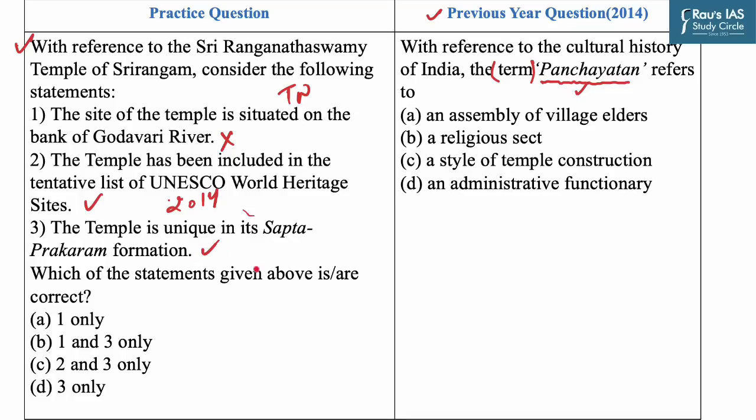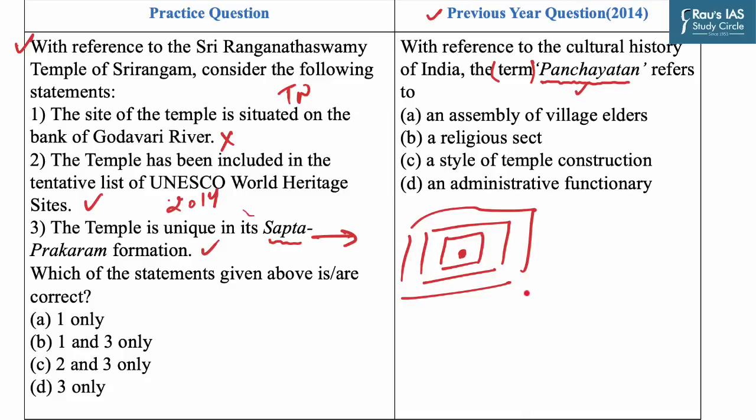Now this statement is correct as this term refers to a temple-centered settlement pattern that comprises Sapt, that is 7, concentric rectangular enclosures. It is formed by thick and huge rampart walls that run round the sanctum sanctorum in which the deity presides. So as you had to find the correct statements, our answer would be C, that is